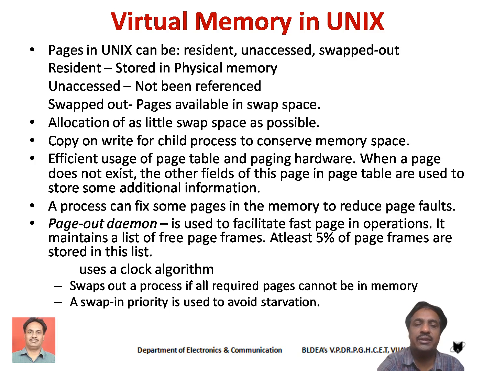Next, the Unix operating system will efficiently use the page table and paging hardware. We know that the page table contains a lot of information about a particular page. But many times, a page may or may not exist in the main memory. We have seen that we use a valid bit. If the valid bit is 0, that indicates that the page is not there in the physical memory. In such a case, the remaining fields of that page can be used to store additional information.